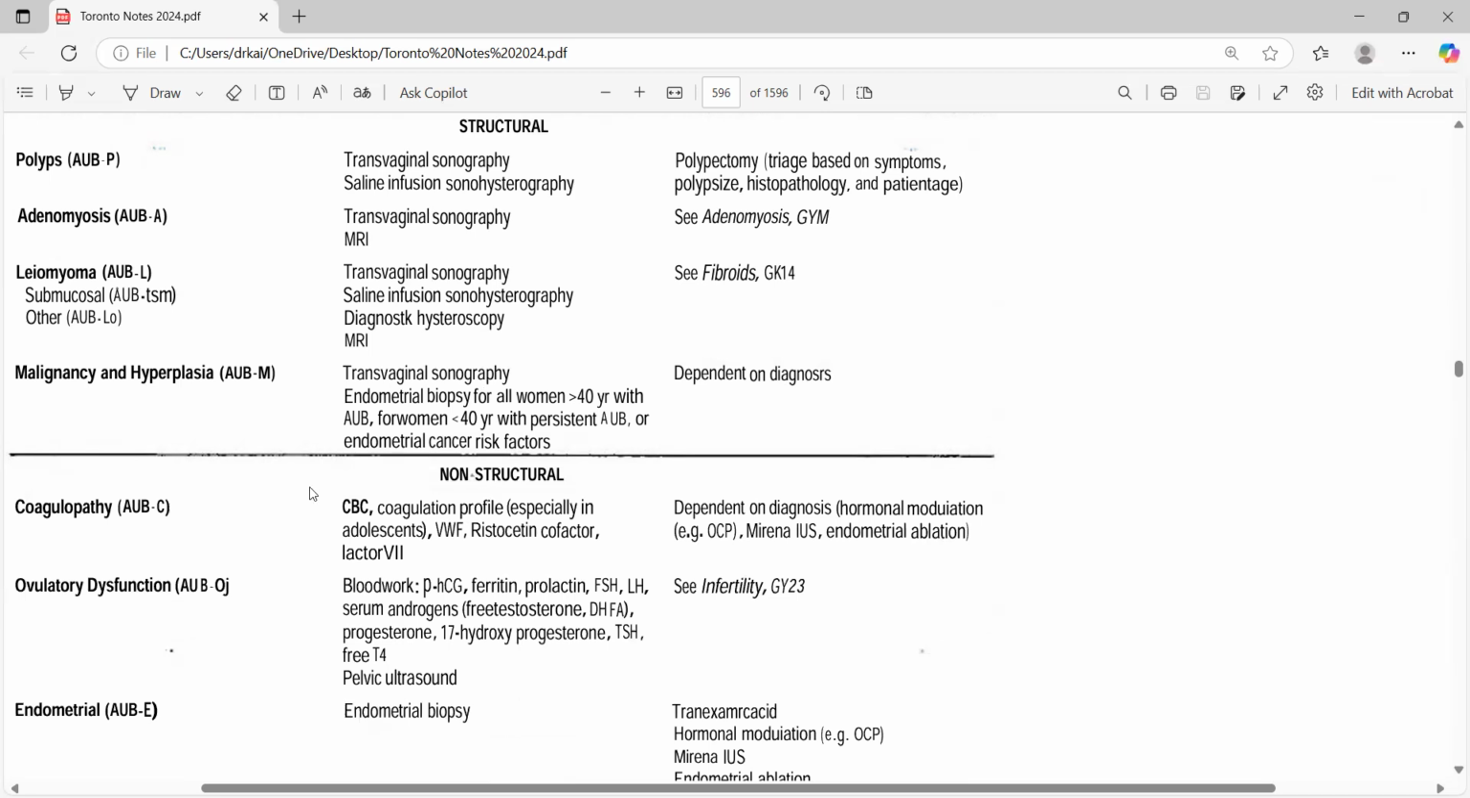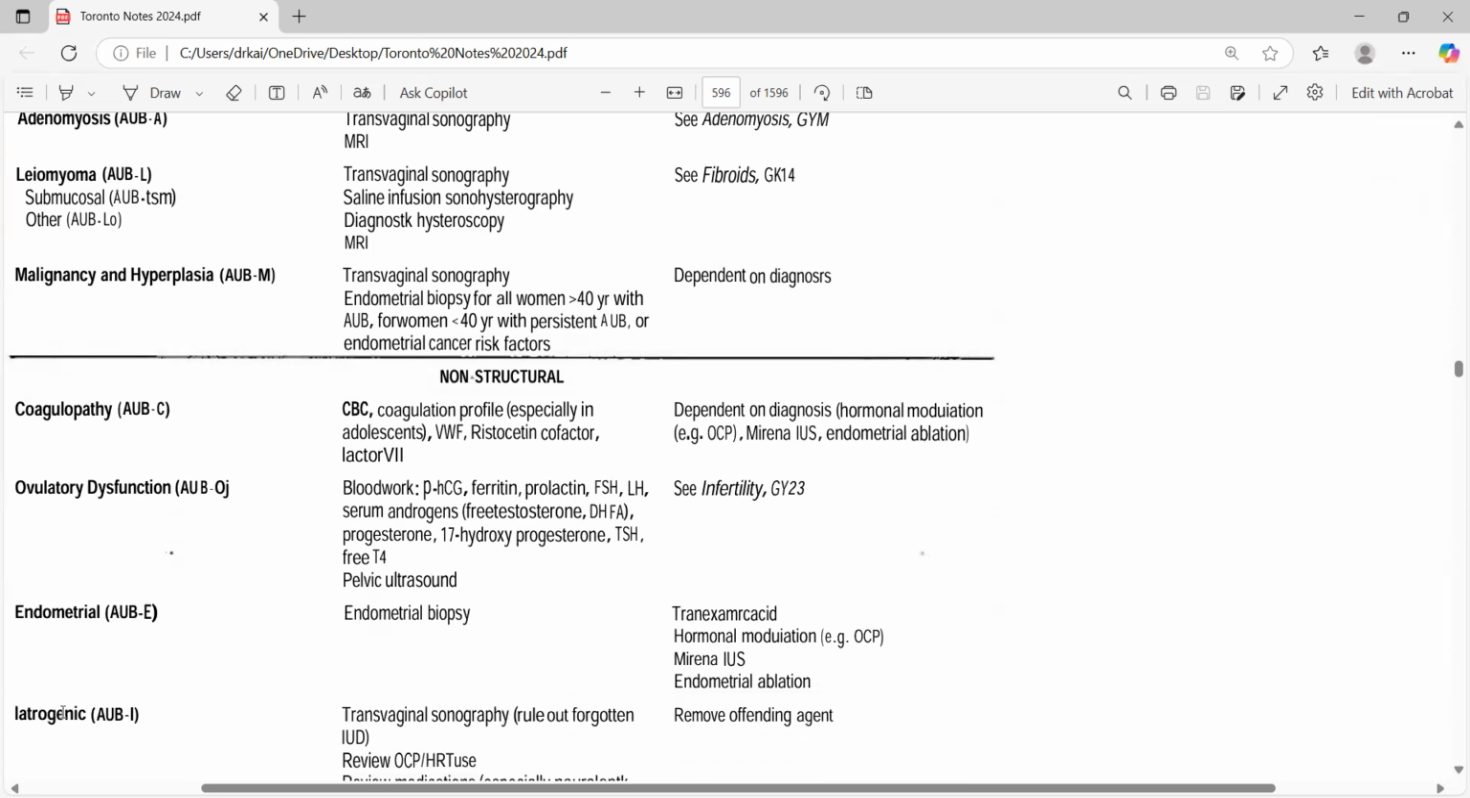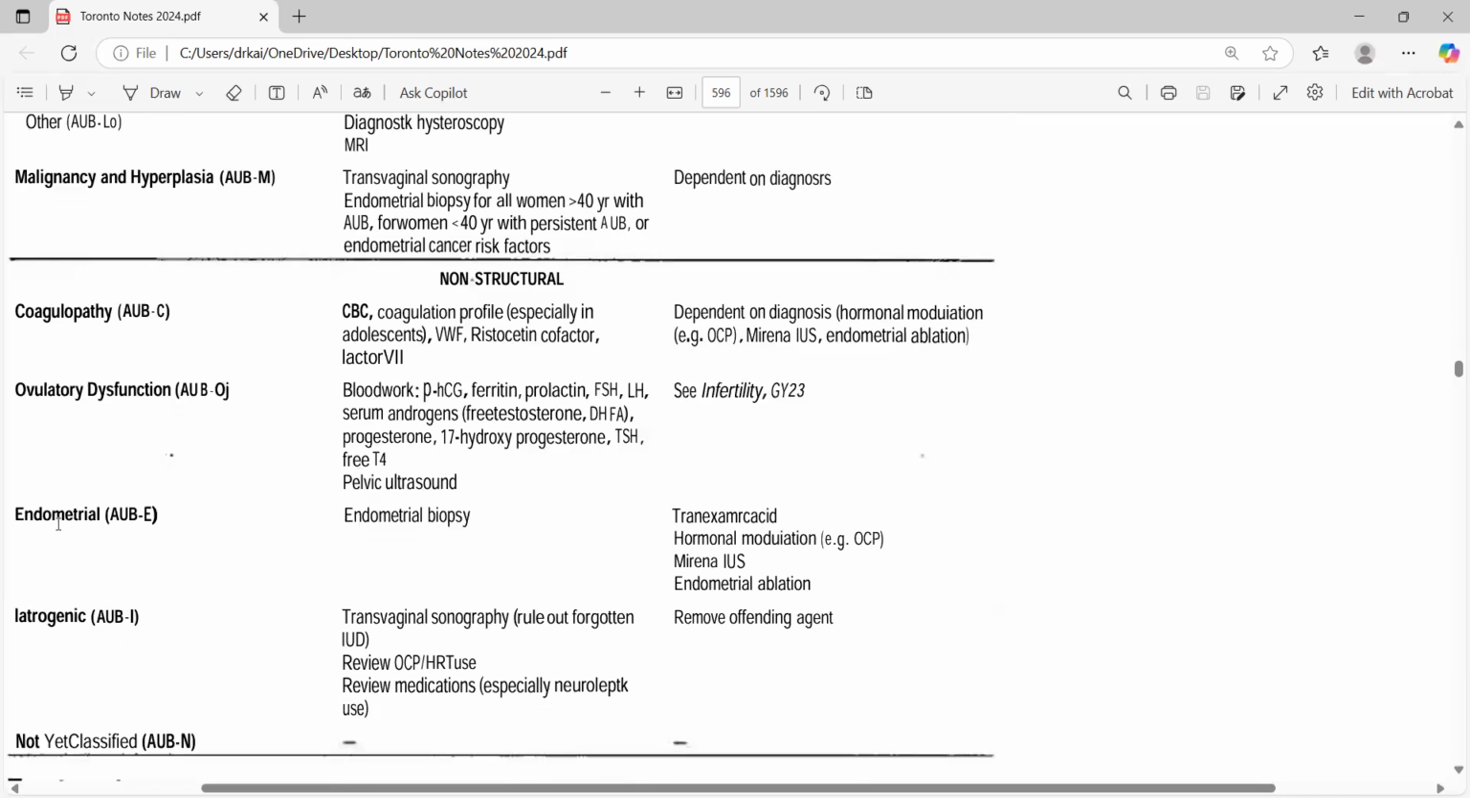Then comes the non-structural causes: coagulopathy, ovulatory dysfunction, endometrial, and then iatrogenic. Except for the endometrial, because we have to check if it's cancerous or not and how thick it is, we go for endometrial biopsy. Otherwise, we approach with CBC and all of that, checking for whatever is going on.